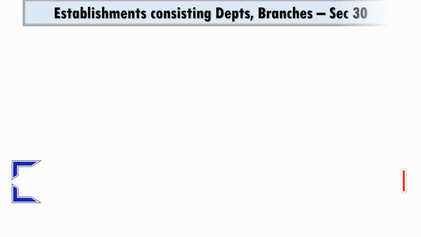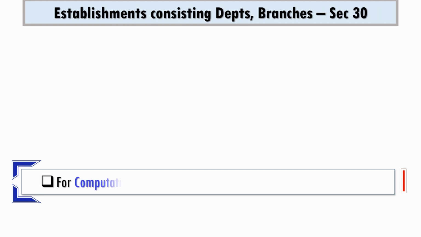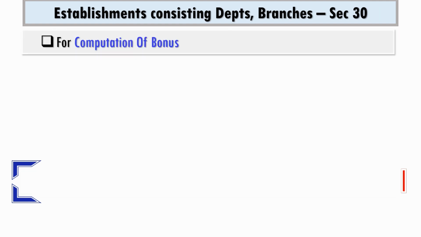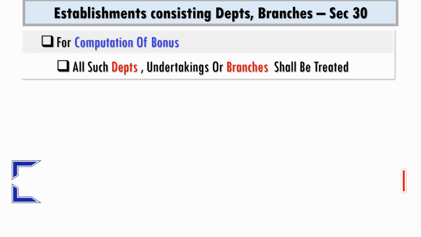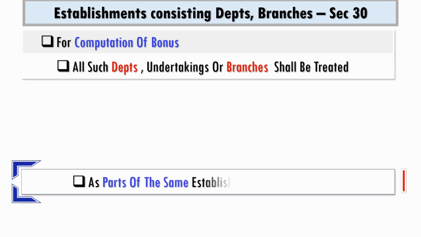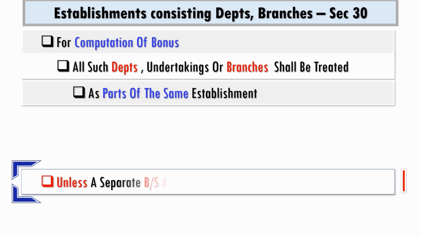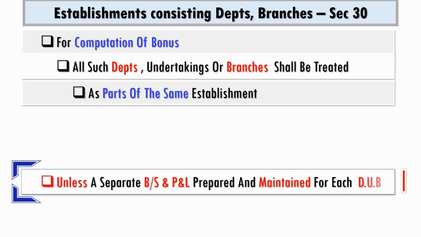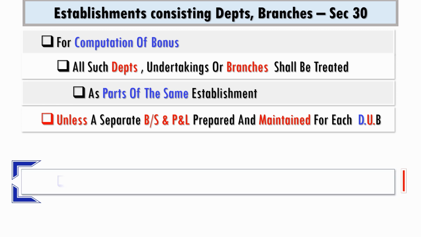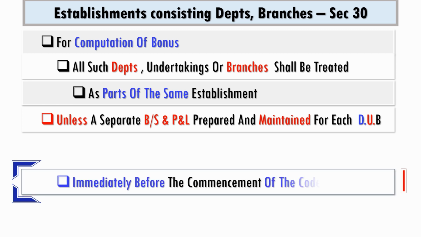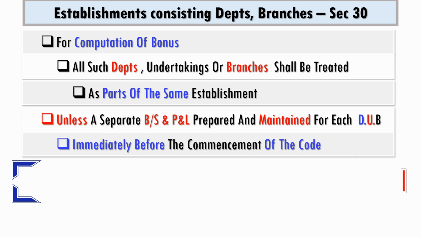In respect of establishments consisting of departments and branches, for computation of bonus, all such departments, undertakings or branches shall be treated as parts of the same establishment unless a separate balance sheet and profit and loss account is prepared and maintained for each department, undertaking or branch immediately before the commencement of the code on wages.